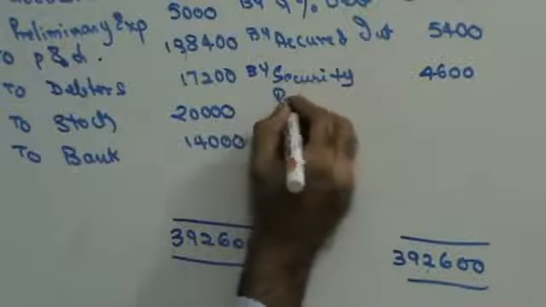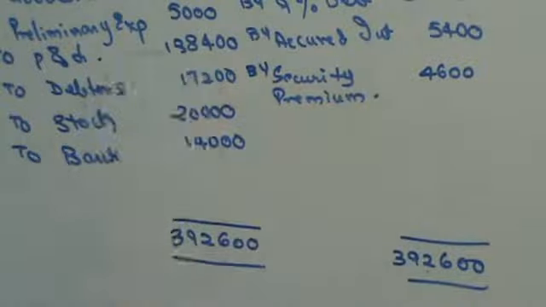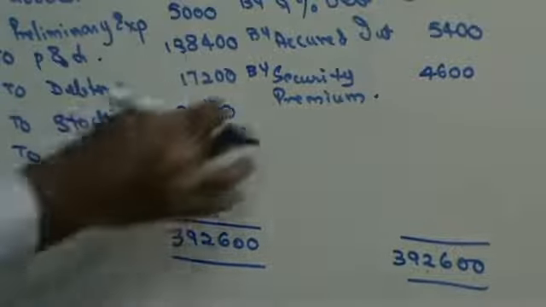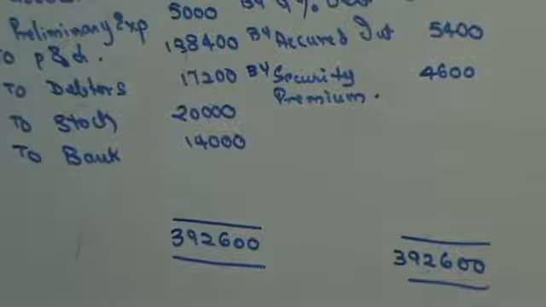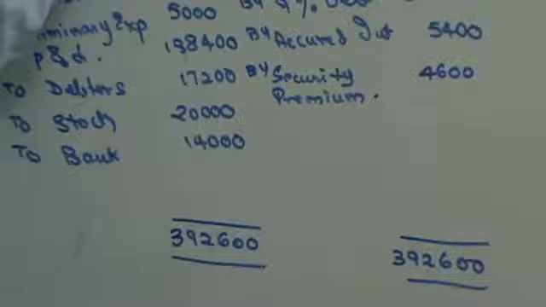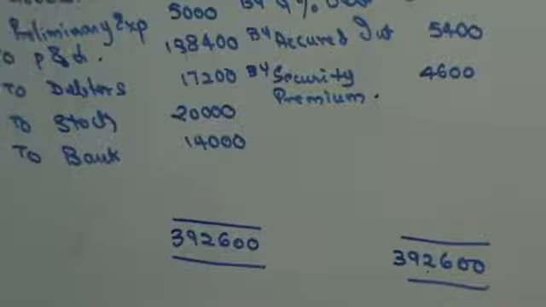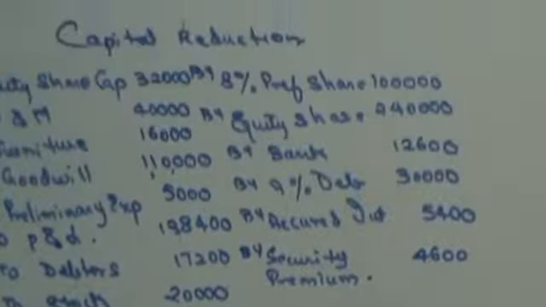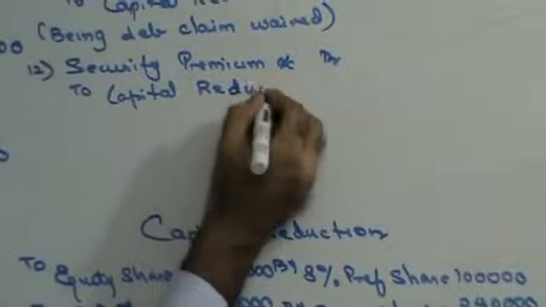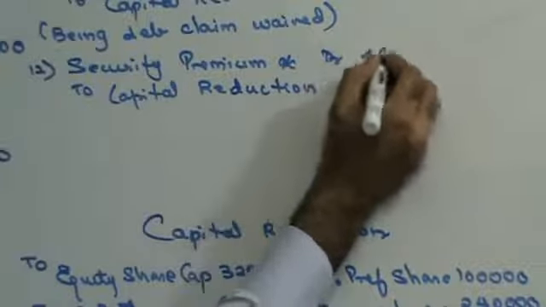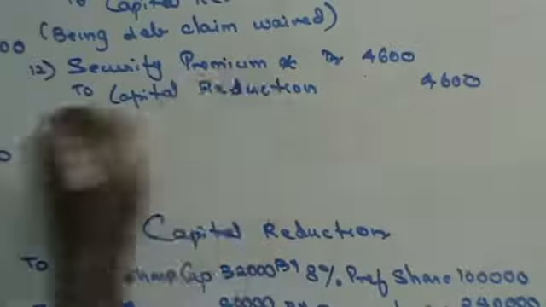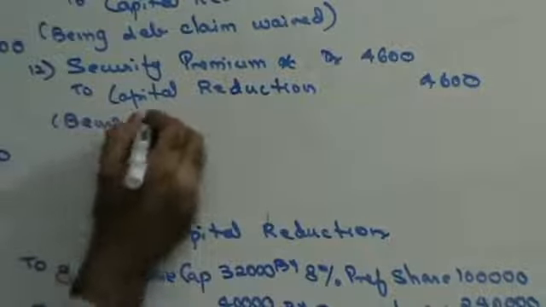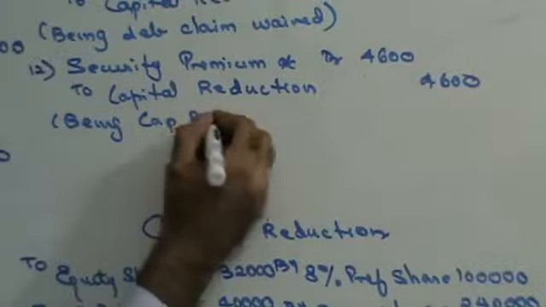Security premium. The difference is to be put in security premium account. Now, this is on the credit side, so in the journal it will come on the debit side. So this will be security premium account debit to capital reduction account, I am transferring now. Amount is 4,600, being capital reduction written off.